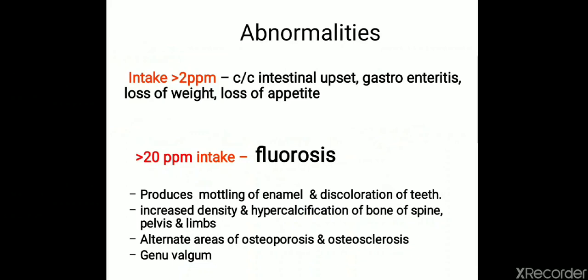There is one more clinical condition which is known as fluorosis. Fluorosis is a clinical condition due to excess fluoride intake. If fluoride intake is more than 20 parts per million, then it will produce fluorosis. So fluorosis produces mottling of the enamel, also discoloration of the teeth. There will be increased density and hypercalcification of bones, and there will be alternate areas of osteoporosis and osteosclerosis. And fluorosis also produces genu valgum deformity.